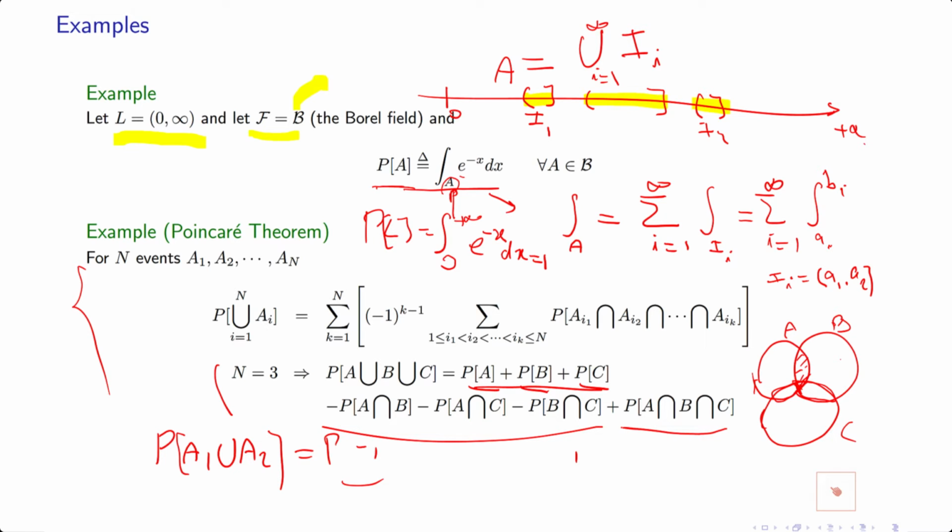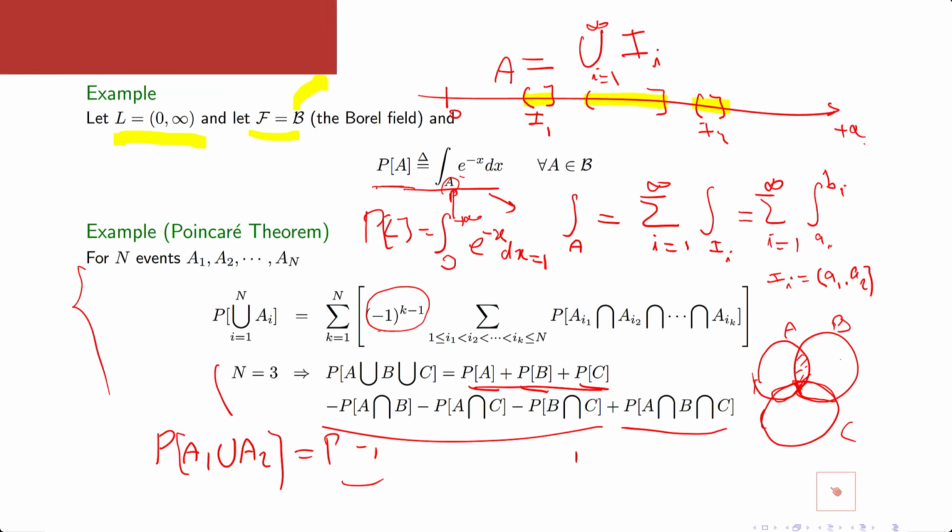So what happens here is that when you have more than 3, you put a plus sign and add them, and then two by two remove them, and then you put a plus sign and add them, and so on. So this is called the Poincaré theorem.